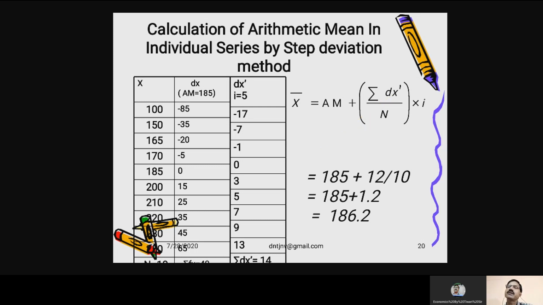Dx prime is nothing but the value of dx divided by a common number. Here, the common number, you can take as 5. So in this case, you can find it by applying this formula.